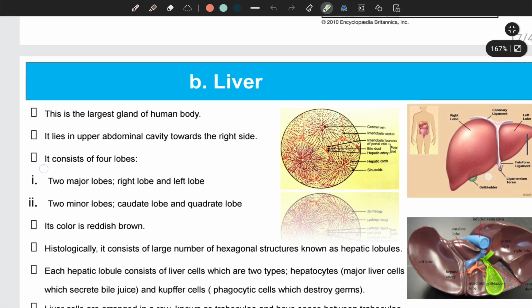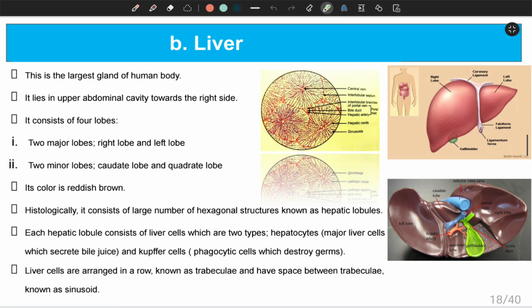Let's go to the liver. It is the largest gland of the human body, and it lies in the upper abdominal cavity towards the right side. The stomach is present on the left side, and just on the right side the liver is present, and it consists of 4 lobes that you can see. You can see 2 major lobes, the right lobe and left lobe, and 2 minor lobes that you can see from the back side. This is the caudate lobe, and we have the other small lobe, called the quadrate lobe.